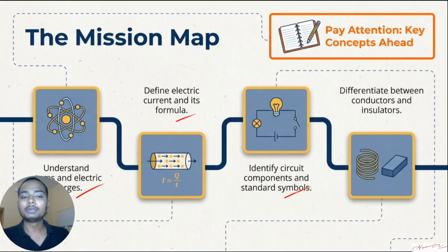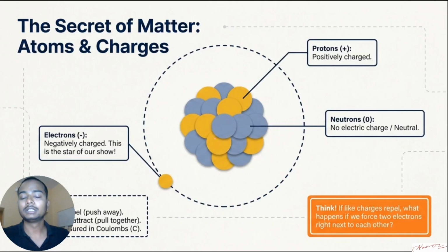Next we'll talk about the electric circuit. And then at the end we have conductors and insulators. And that's not the end, there's some more in this chapter, so we will try to understand that in this whole chapter. Now, starting with the very first thing, what are charges.